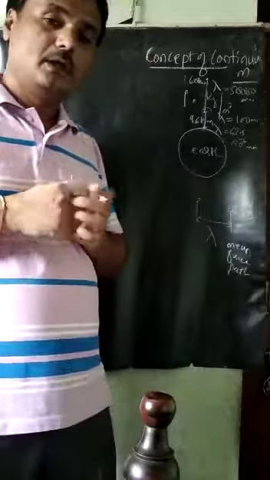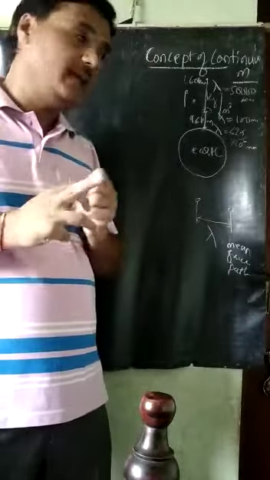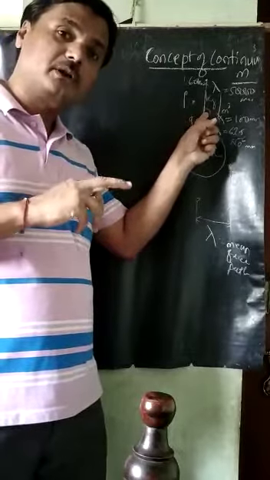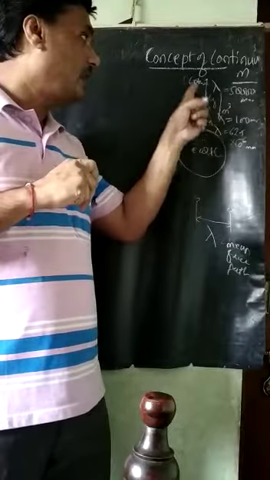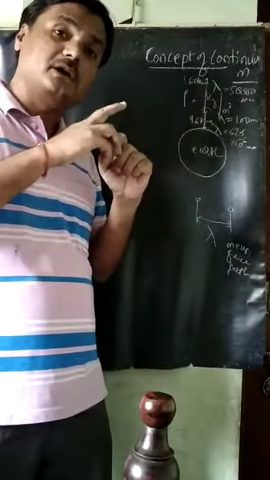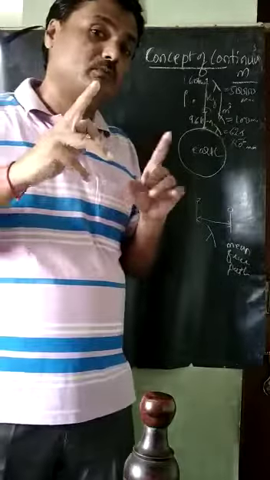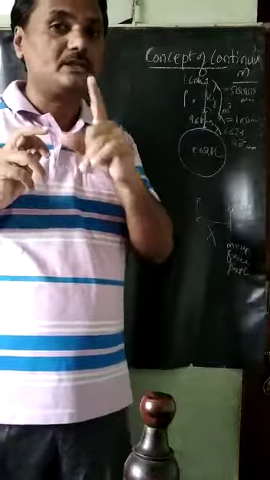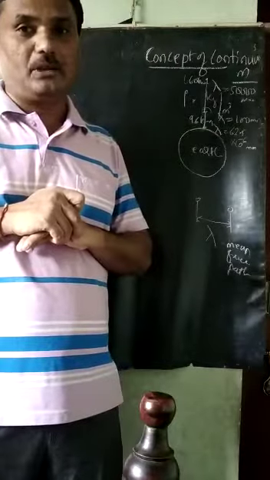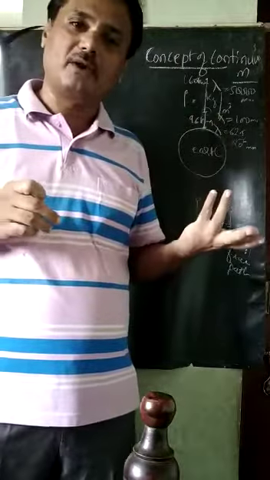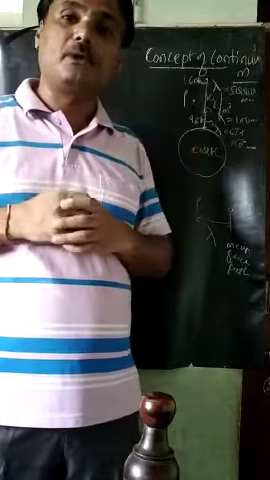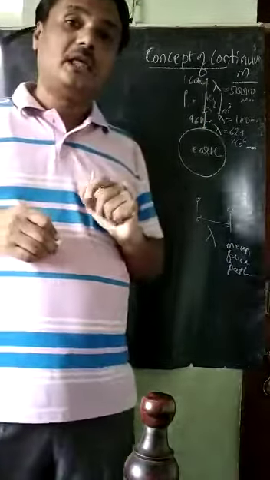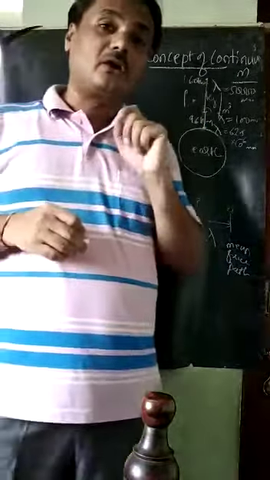Therefore, defining the density of the air at 96 kilometers from the surface of the earth and at 160 kilometers from the surface of the earth, the volumes we choose are different. We cannot choose the same volume to measure the density there, because the mean free paths are different and there would not be a sufficient number of molecules. That has to be defined. That is called the concept of continuum.